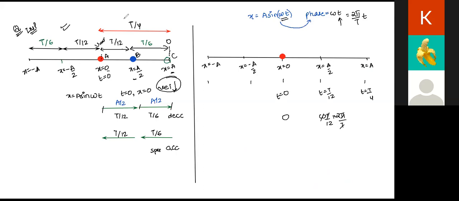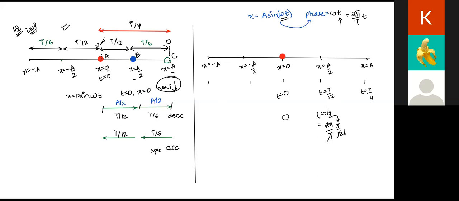I think you have made some mistake. Do it again. See, I am trying to ask you: instead of omega t, find out what is the value of omega t at t equal to T by 12. So omega is always 2 pi by T, right? And what is the value of time here? T by 12. So this T and T get cancelled, pi by 6. We get pi by 6.